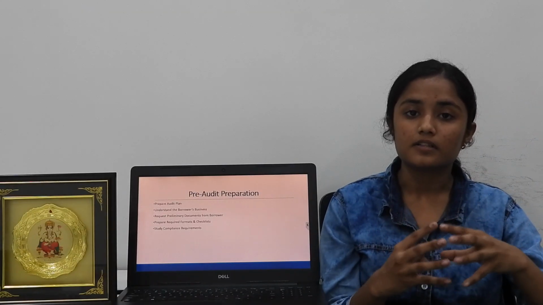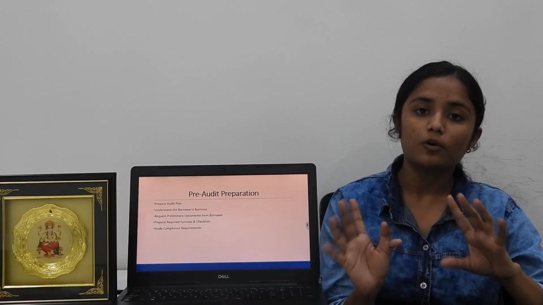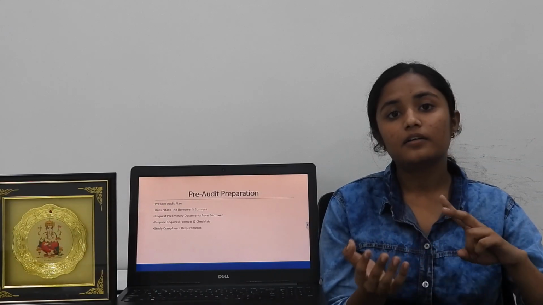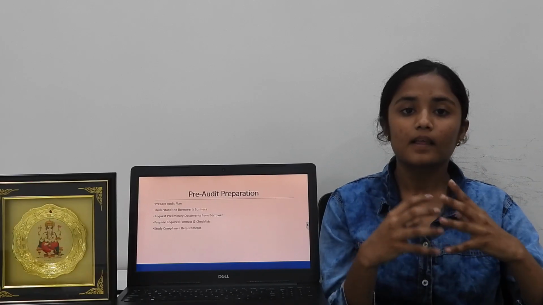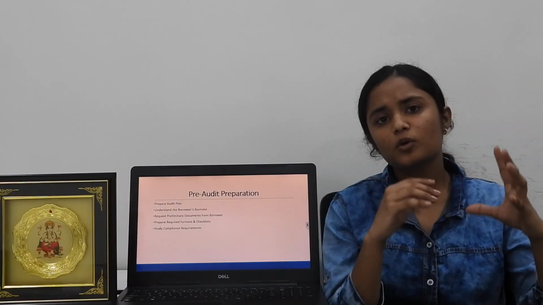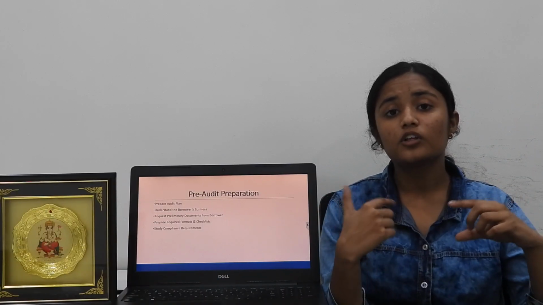Understanding the borrower's business. Before conducting the audit, the auditor is required to understand the borrower's business so that risk assessment can be done and it helps in executing the whole audit procedure. Prepare required formats and checklists. The auditor is required to prepare the whole audit checklist so that it can help in executing the audit.